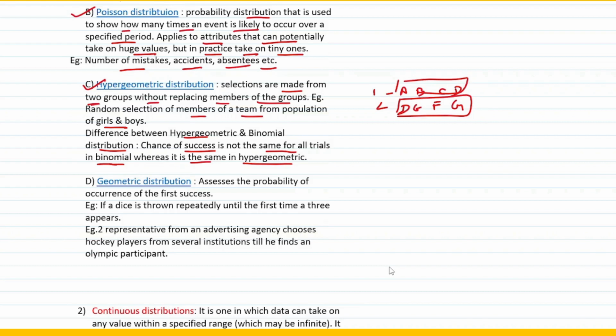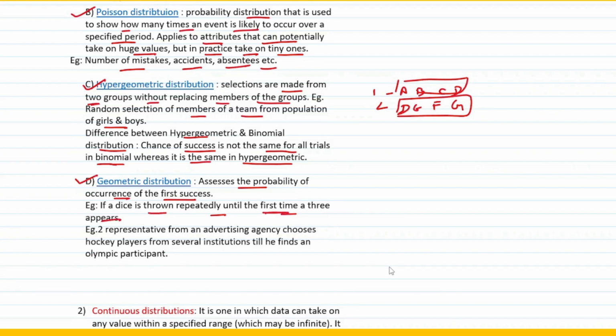Finally we talk about the last discrete distribution, that is called the geometric distribution. Geometric distribution assesses the probability of occurrence of the first success, as to when the first success will actually appear. So that's what geometric distribution is all about. For example, if a dice is thrown repeatedly until the first time a 3 appears. So for example, you are trying to get a 3 on your dice, so you keep on throwing the dice.